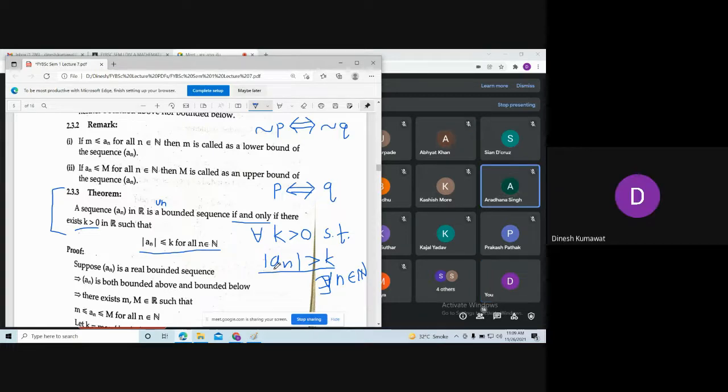Unbounded sequence. Now let us try to apply this definition for that sequence an. Okay. So please remember this equivalent definition. If you want, you can take the screenshot. See, this definition we are using quite often for unboundedness.